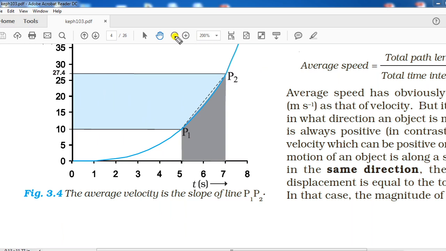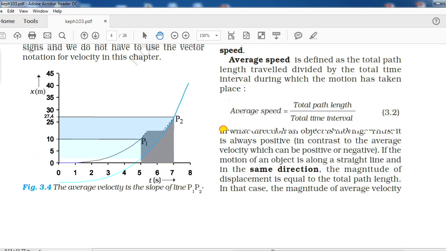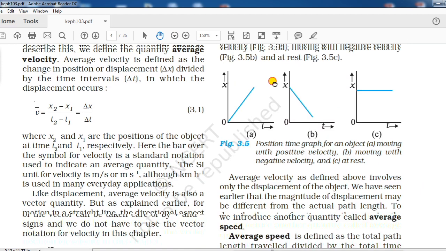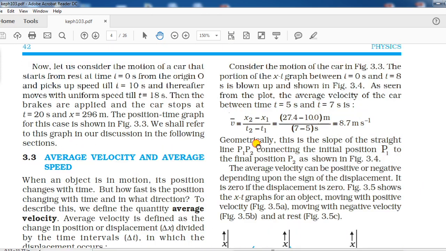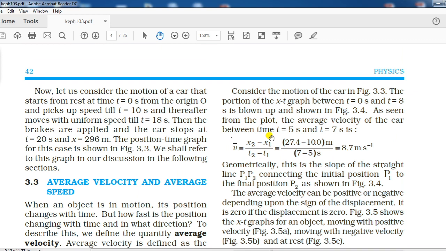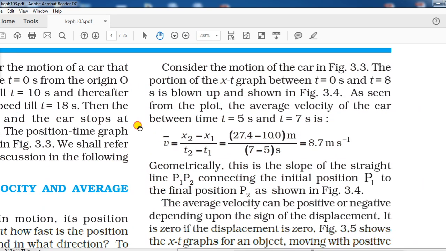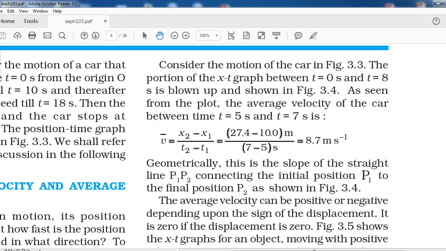Let me zoom out from here so that I can show you the answer. I think they calculated it here. Yes, on the other half they calculated it here, like you can see. V bar is equal to 8.7 meter per second, and the same answer we were getting in our case, right? So let us move to the next part.